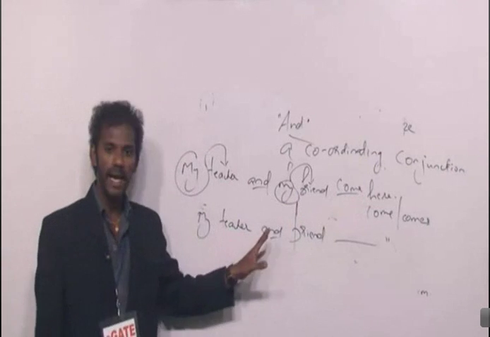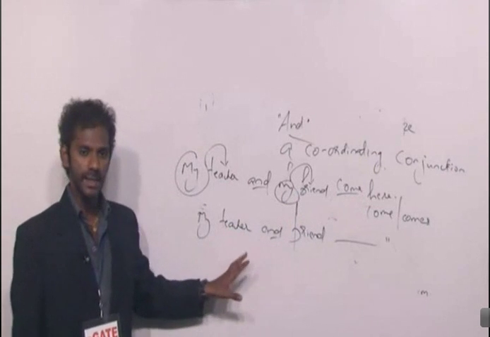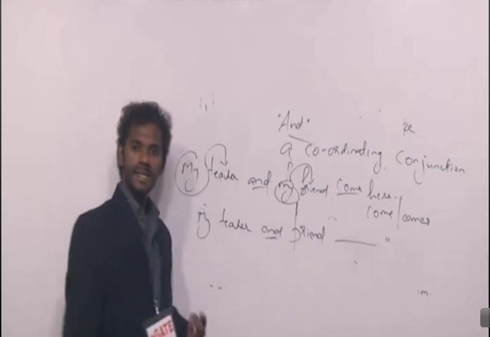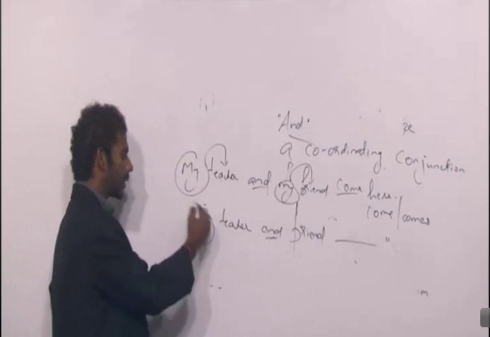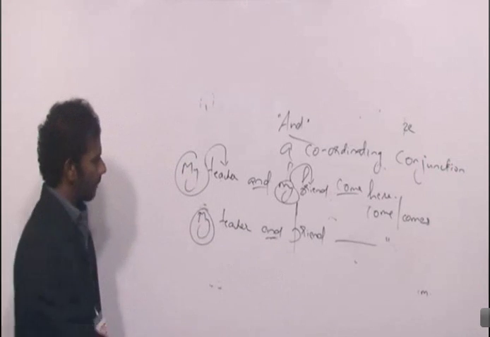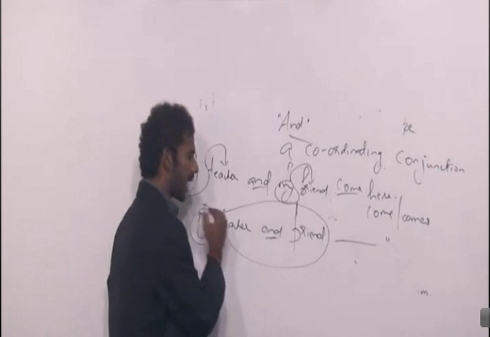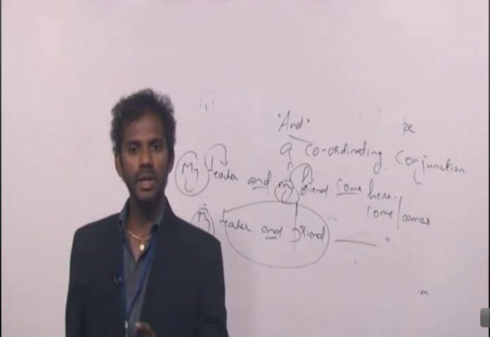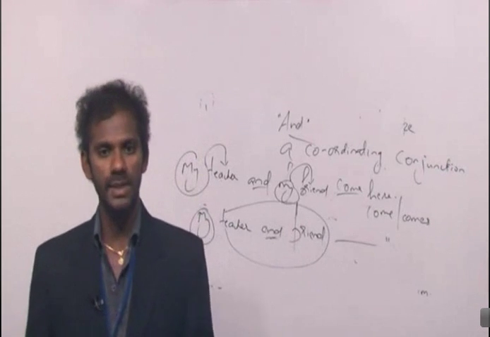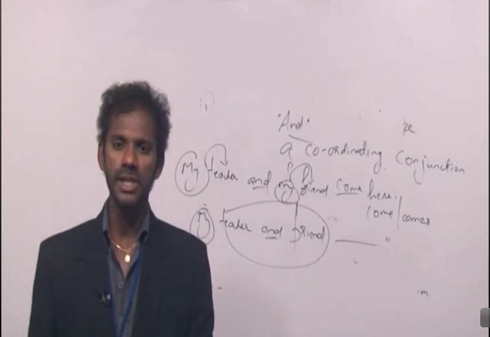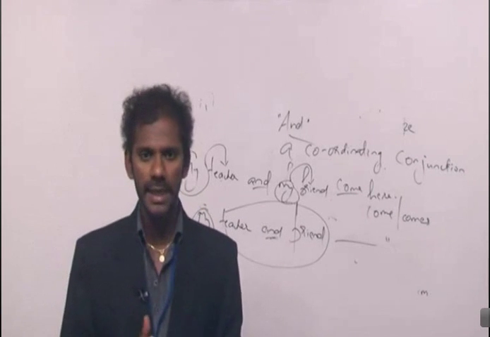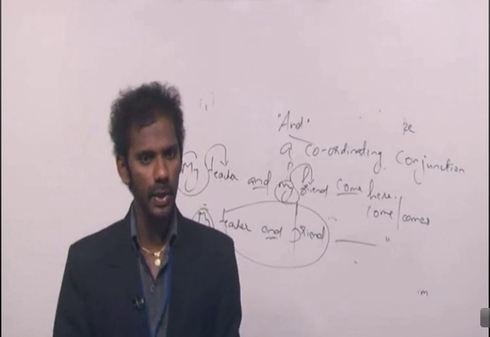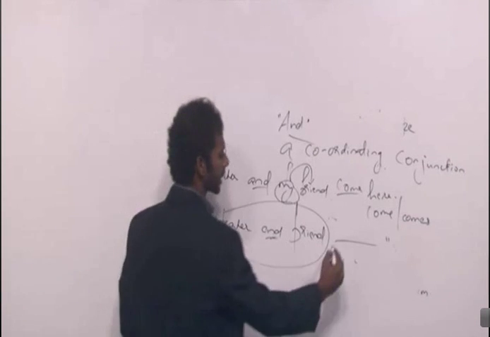My teacher and friend. In the second sentence, "and" is combining two similar entities. The reason is, I use the word "my" only once. "My" refers to teacher and friend. That means there is only one person playing two roles. The same person is teacher as well as friend. So in the second sentence, "and" is combining two similar entities. Subject is taken as singular. Verb also must be singular.